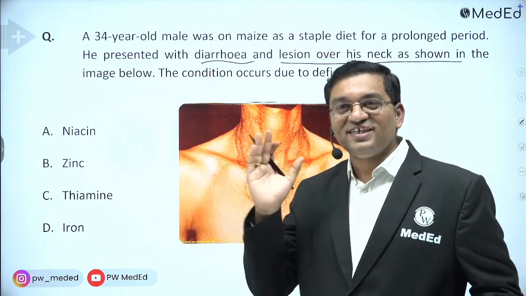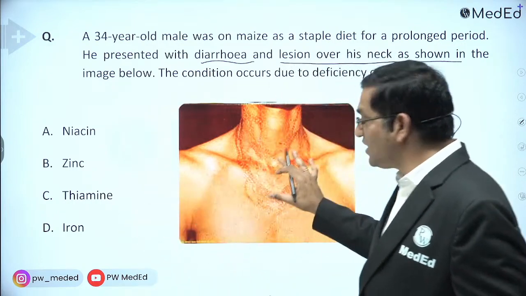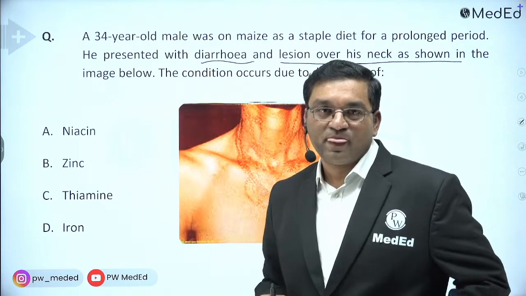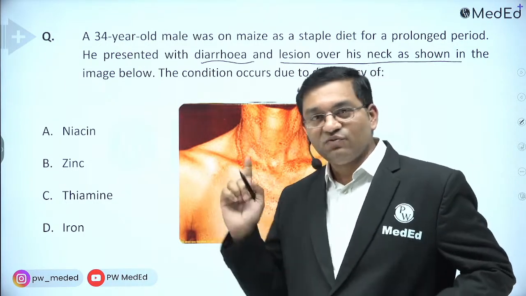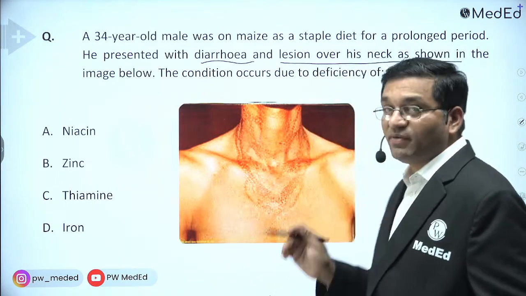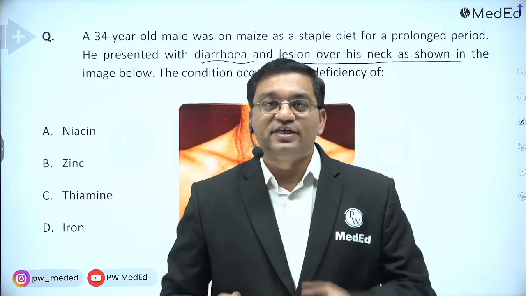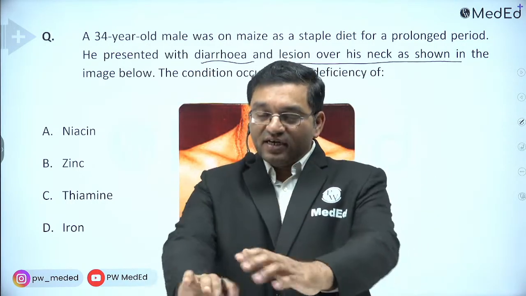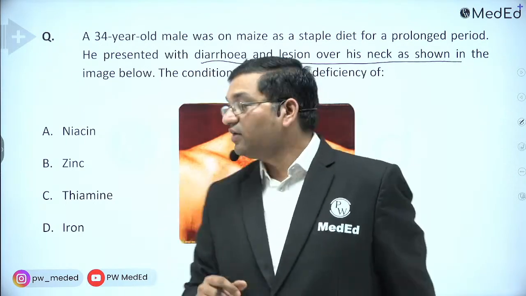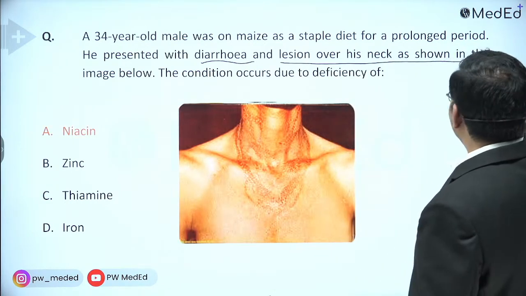We are discussing niacin. Yes, Devendra Singh, option A, niacin. This diagram is very, very important. This is a frequently asked question. So this is Casal's necklace, dermatitis involving the sun exposed part of the body. On the hands and feet, it gives the glove and stocking appearance. Okay, so the answer is niacin.